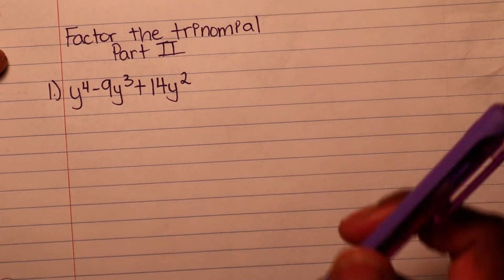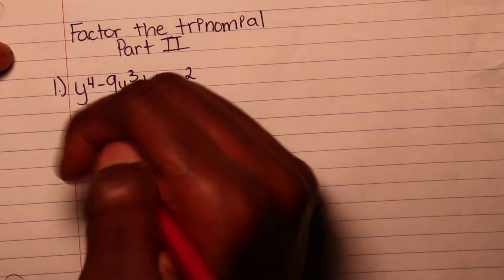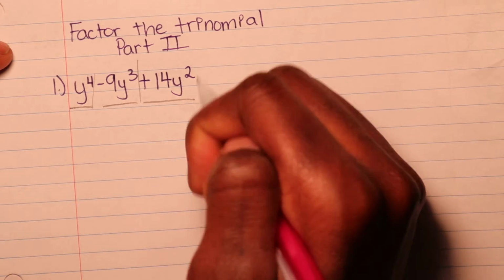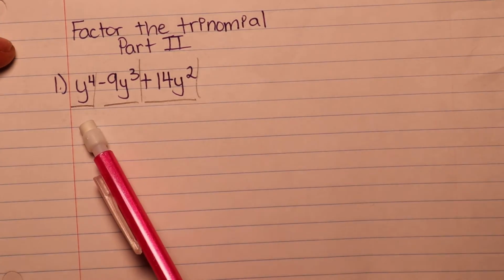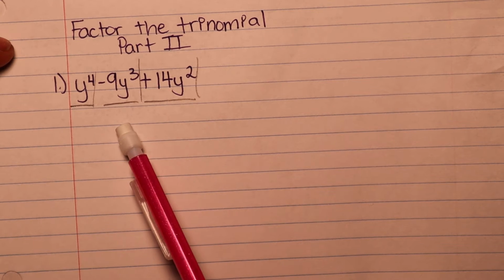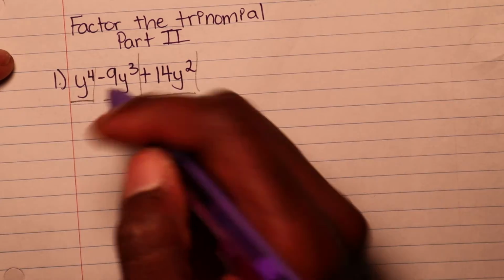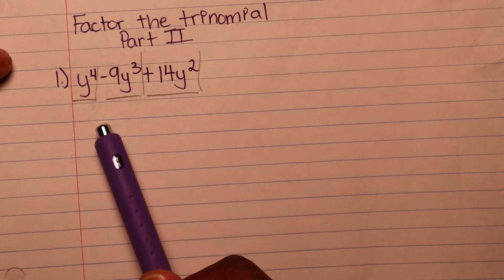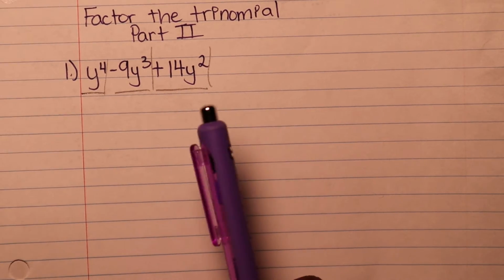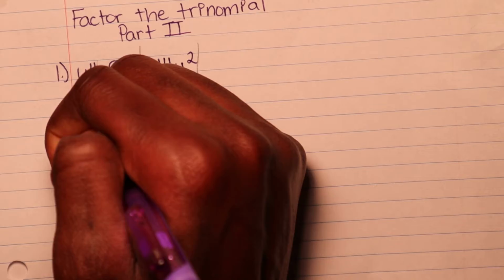Hopefully you guys watched part 1. First things first, how I would attack this problem personally is I would look at the 3 entities given. So this y fourth is its own entity, this negative 9y cubed is its own, and this positive 14y squared is its own. From there, I'll find the common variable in each of the 3. It looks like we got a y here, and a y here, so we'll take the y out.